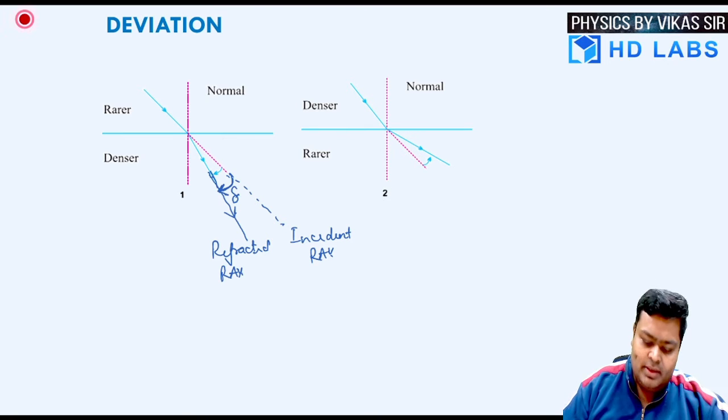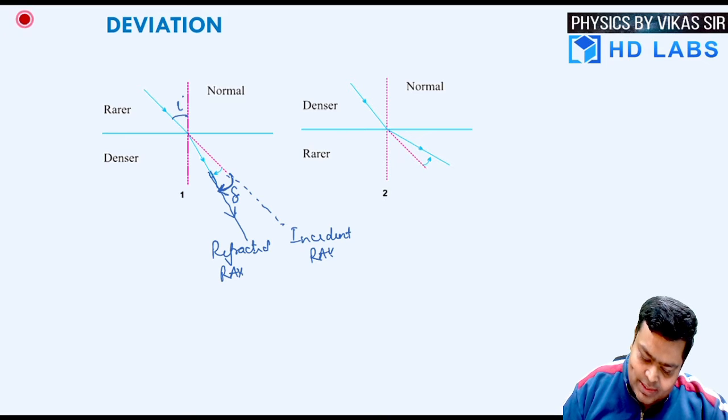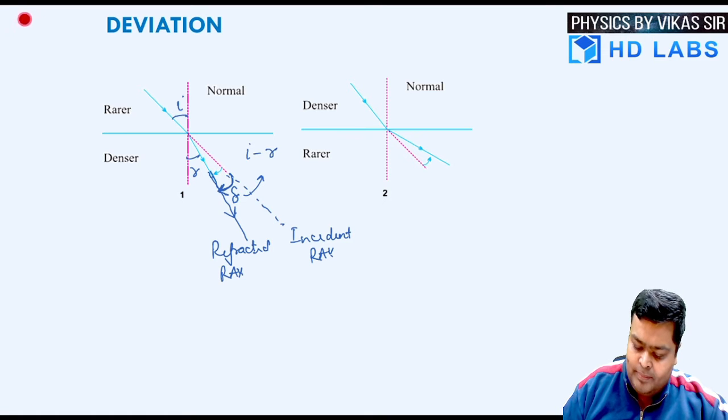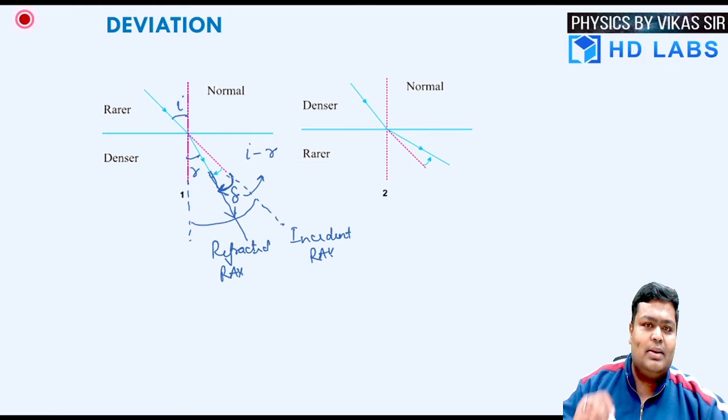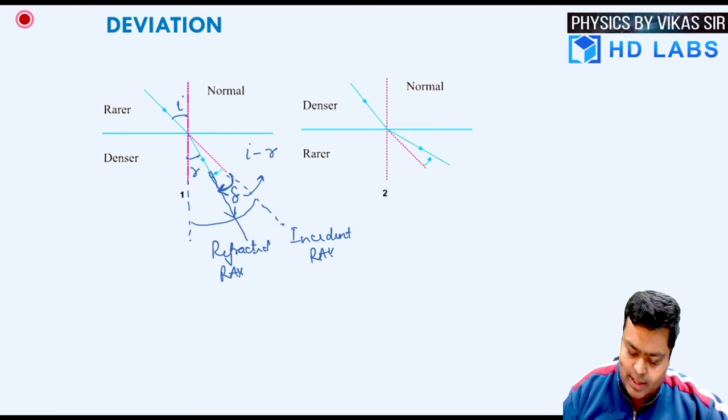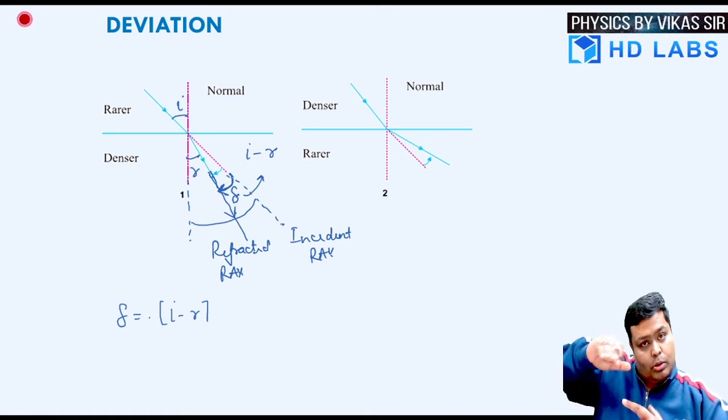Now see clearly that this angle is angle i and this angle is angle r. So this deviation angle is nothing but angle i minus angle r, because this complete angle was equal to angle i, and subtracting angle r from it, we get i minus r. So i minus r is the angle of deviation, but you can see that the light is deviated clockwise.